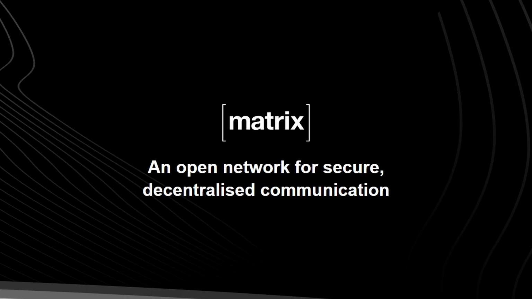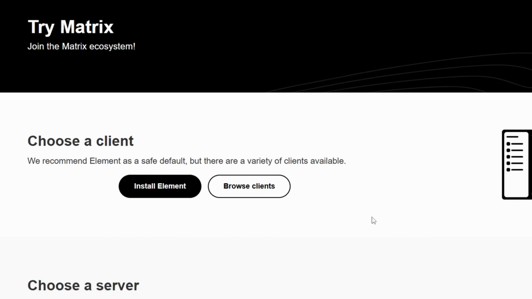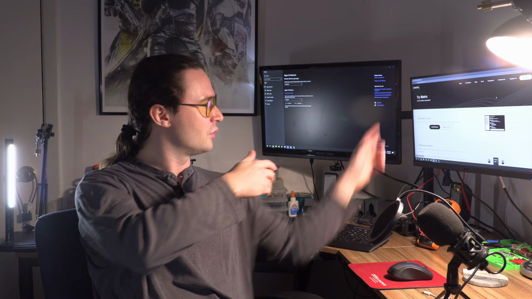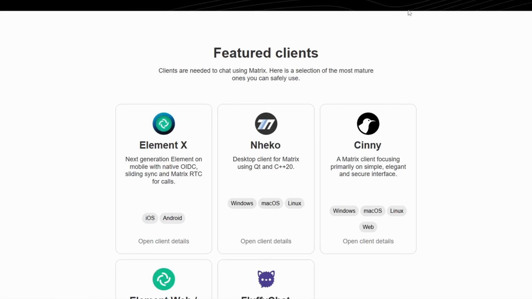So when you go to matrix.org, you're going to notice it says an open network for secure decentralized communication, and if you hit try Matrix, it's going to say choose a client. And that's because Matrix is not the program, it's the protocol on how the communication system like Discord runs. And it runs through these different clients, like Element.